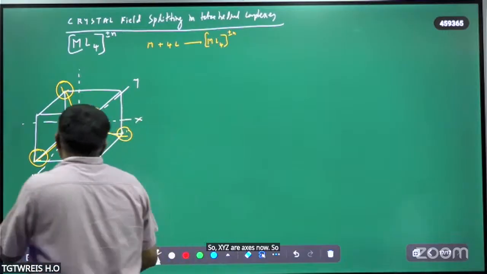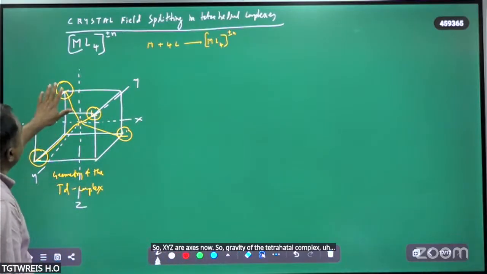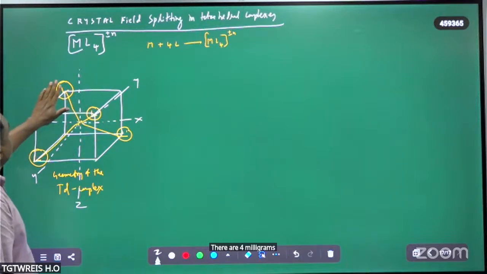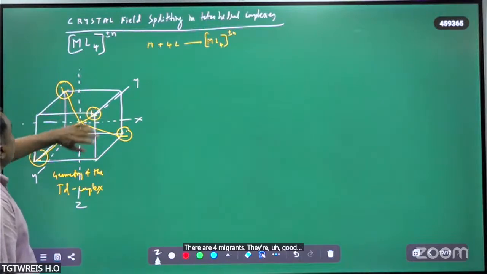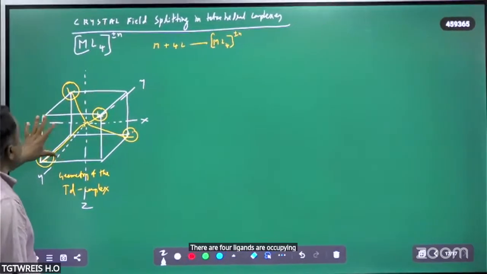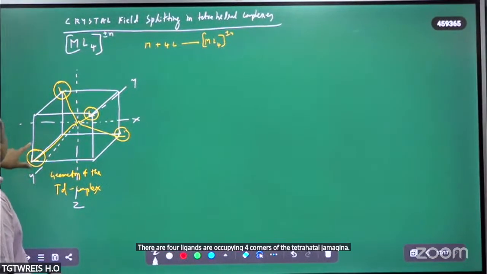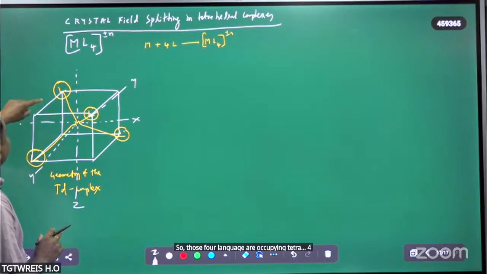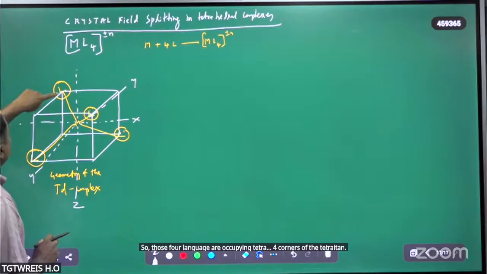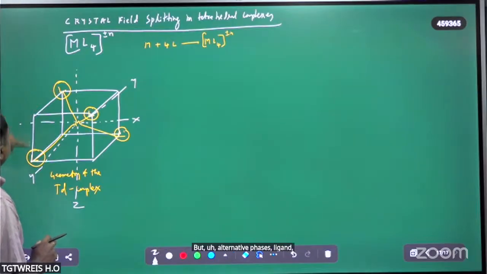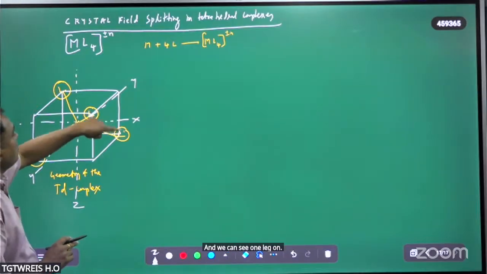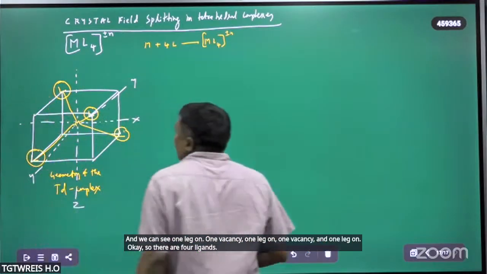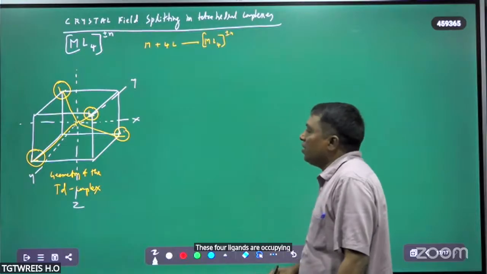Now the geometry of the tetrahedral complex: in ML4, there are four ligands. These four ligands are occupying four corners of the tetrahedral geometry, at alternate positions: one ligand, one vacancy, one ligand, one vacancy, one ligand, one vacancy, and one ligand.